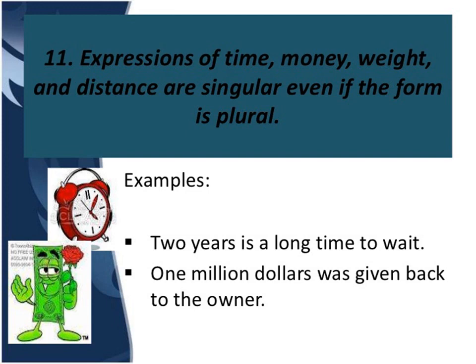So with these expressions, with time, money, weight and distance, we would be using singular form of verb. 2 years is a long time to wait. $1 million. Now again S is there, but the meaning is singular, so we are using singular form of verb. $1 million was given back to the owner.